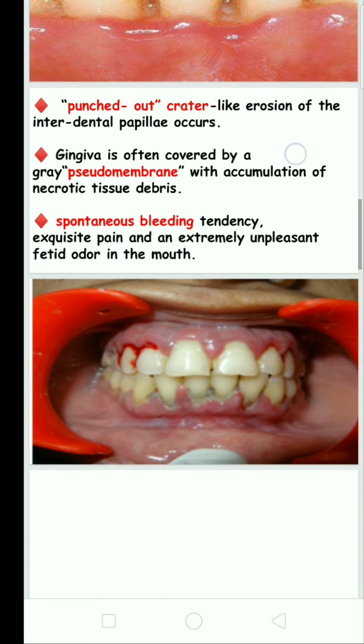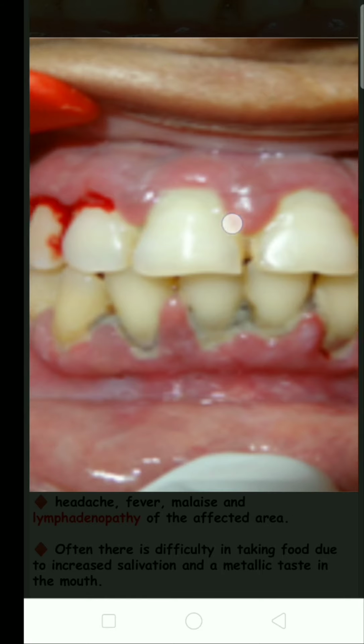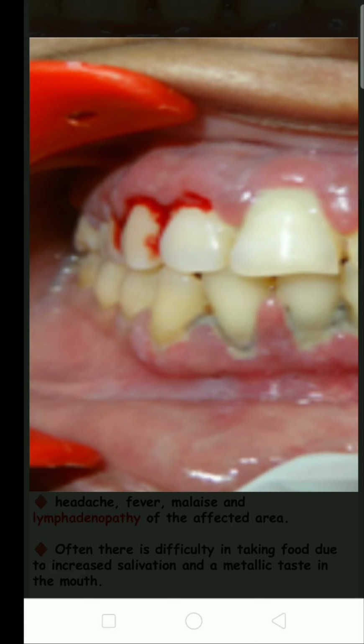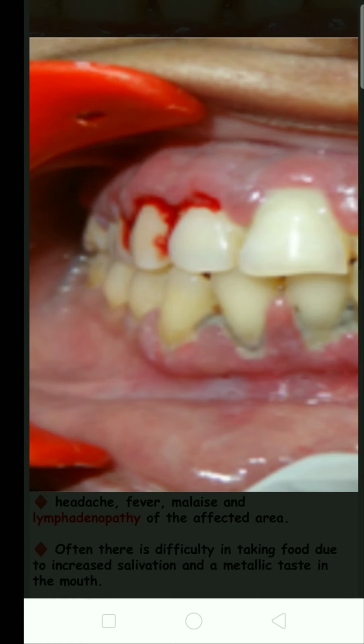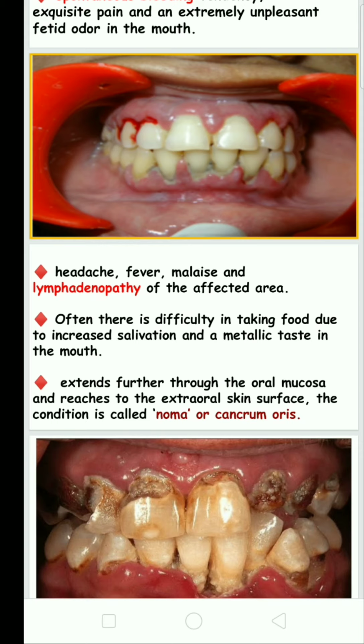And the pseudomembrane will be seen. The pseudomembrane is nothing but the necrotized interdental papilla, and that kind of pseudomembrane is seen in necrotic ulcerative gingivitis. Sometimes on probing the area, spontaneous bleeding will occur. Headache, fever, malaise and lymphadenopathy are common features.